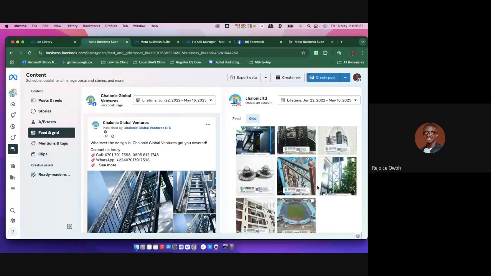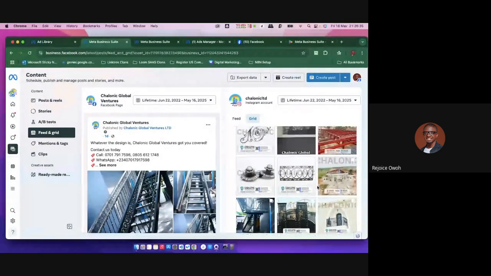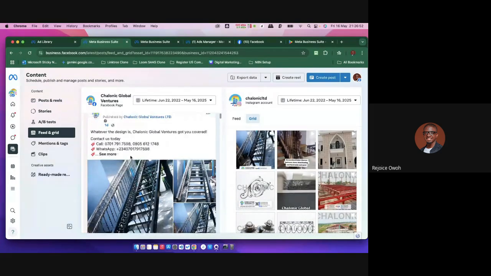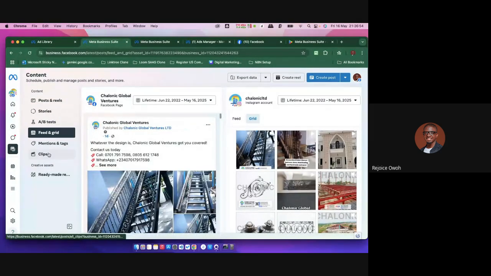Now, you may get 1 or 2 persons who want to purchase from you. But remember I told you guys that the whole idea of digital marketing is building a community, a relationship. If you want something long-term, you've got to know what your organic audience wants, then get many other inorganic persons to join your organic audience. That's why I'm saying you've got to understand how the system works. So this is the feeds and grid page where you can see your whole data.